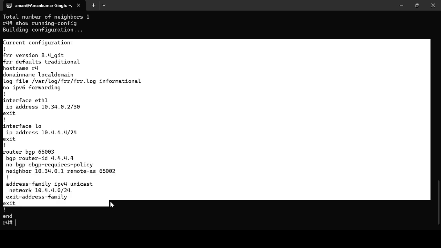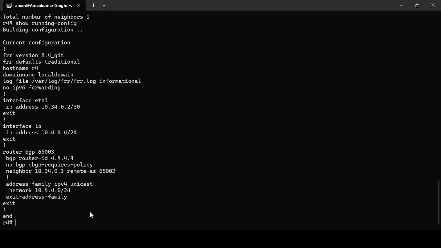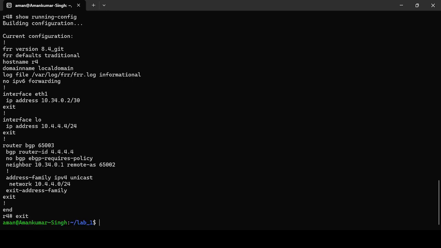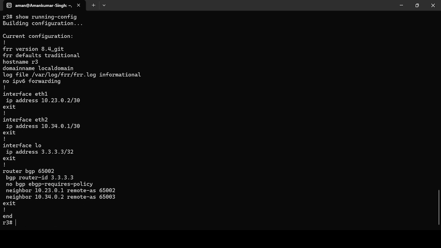There is no policy preventing the routes from being inserted in a routing table, or any policy on R3, R2, or R1 preventing the routes from being shared with the other routers. The configuration itself is very simple.